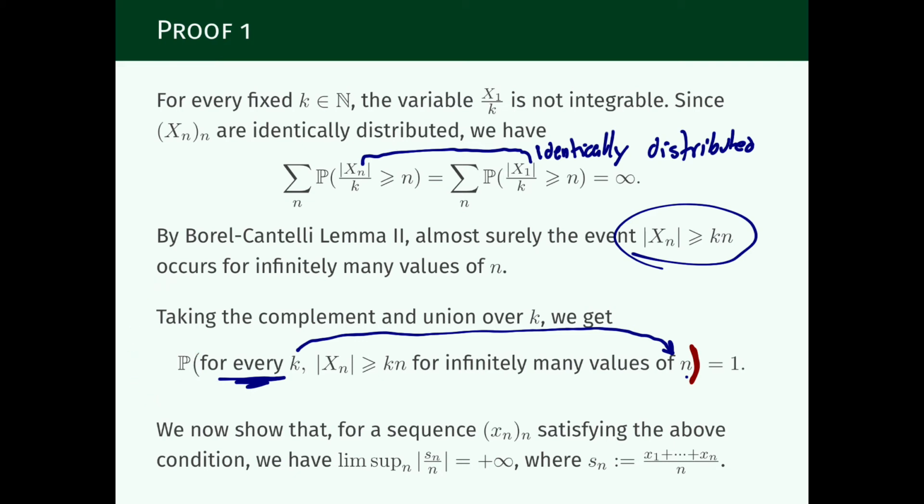So with probability 1, our sequence of random variables satisfies this property.